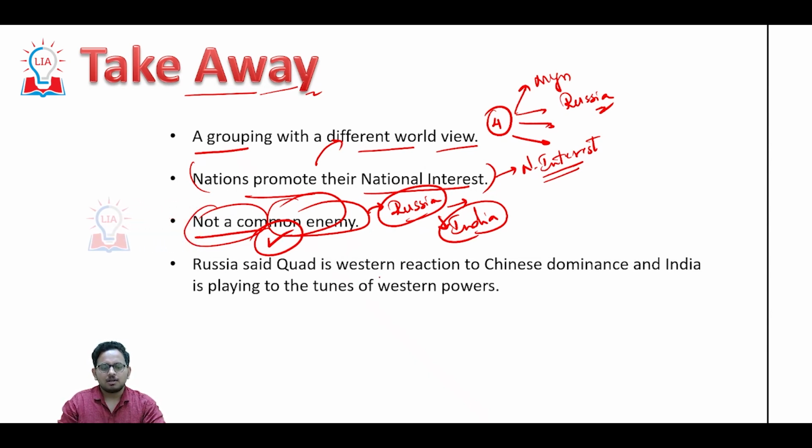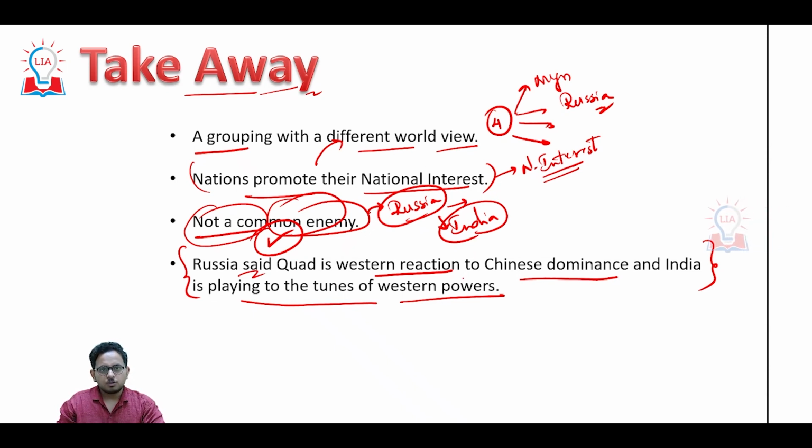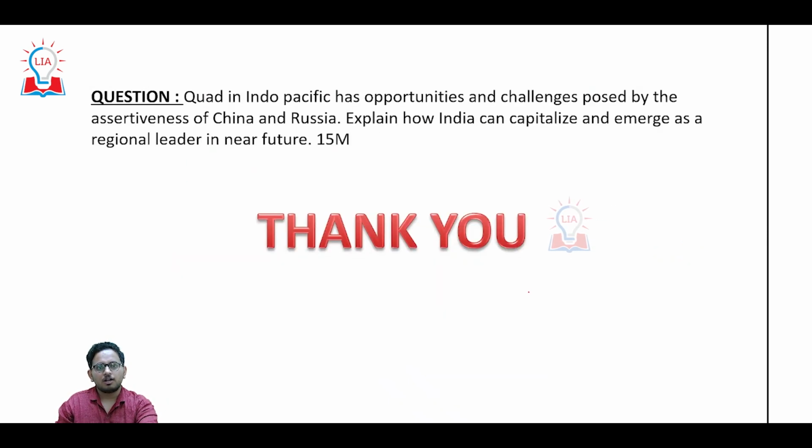Russia said Quad is a Western reaction to Chinese dominance and India is playing to the tunes of Western powers. This is a statement given by the Foreign Secretary of Russia, and he said Quad is a reaction to Chinese dominance, but India is dancing to the tunes of Western powers. This is a grave concern in order to deal with India and Russia relations.